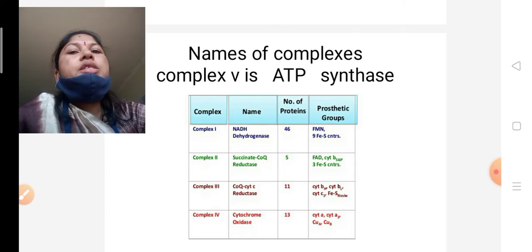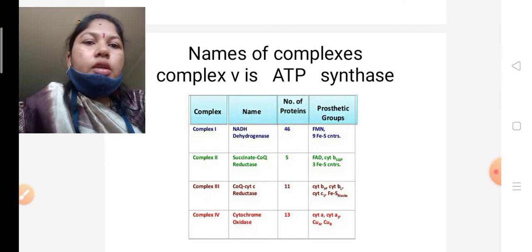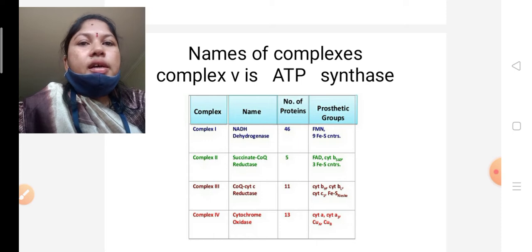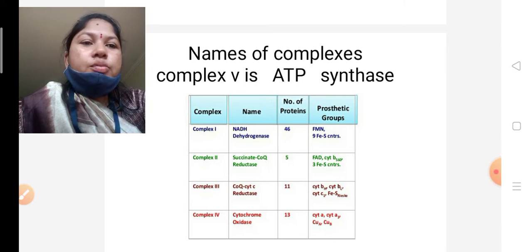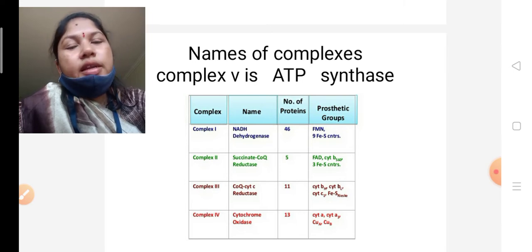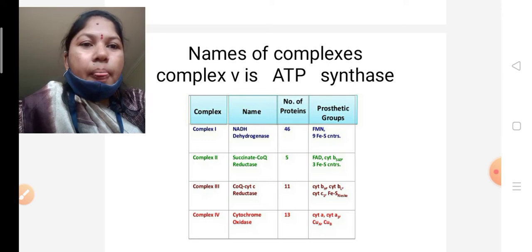Okay, next complex 3. Complex 3 is called cytochrome C reductase. In that there is cytochrome B and cytochrome C along with iron sulfur protein also. Okay, next the fourth complex is called cytochrome oxidase.